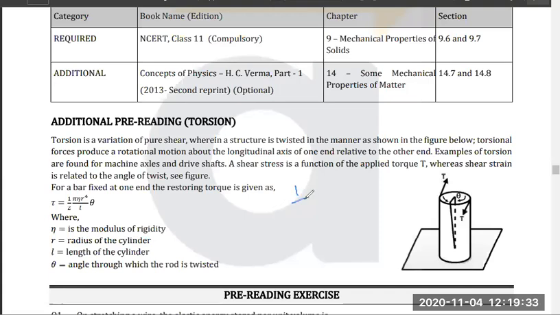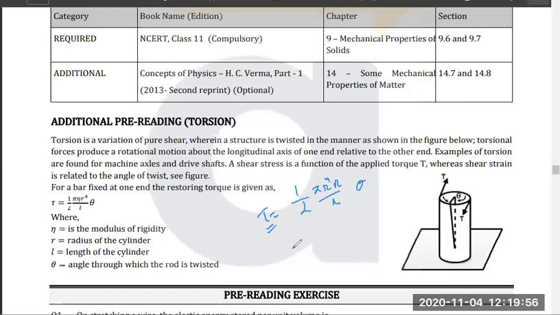So you just have to remember half pi r to the power 4 n by L into theta. So this is your formula for restoring torque, right? This is the formula for restoring torque.